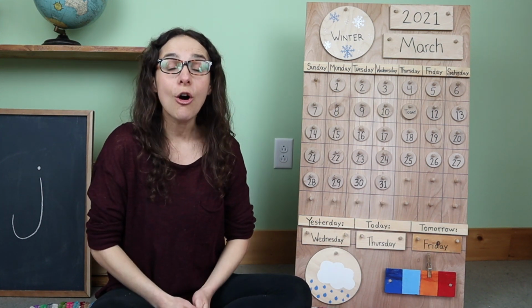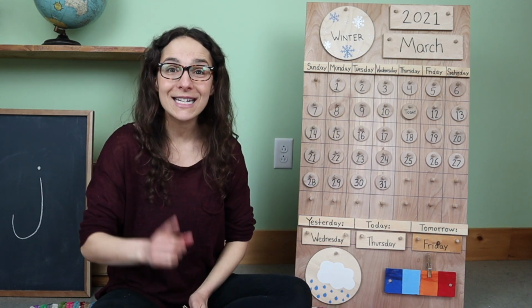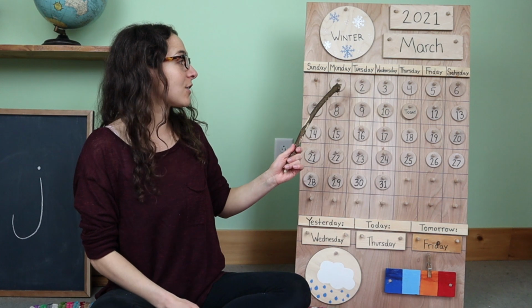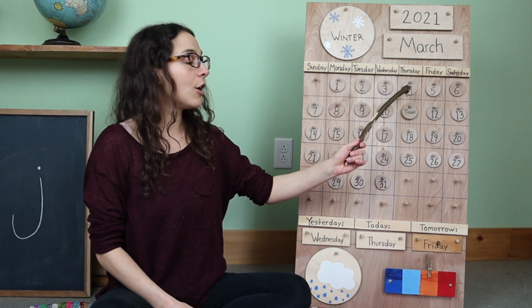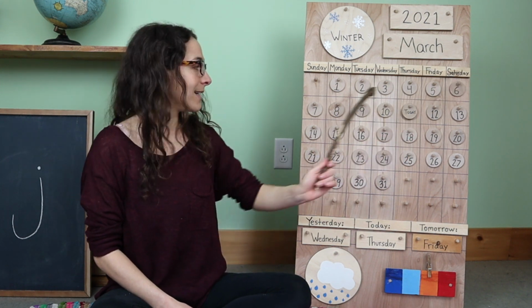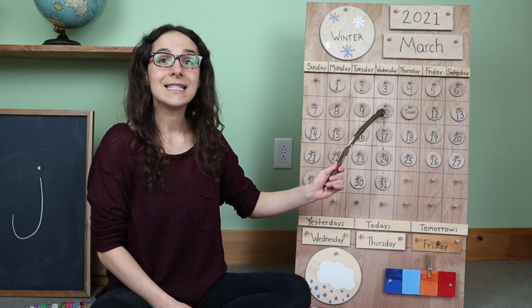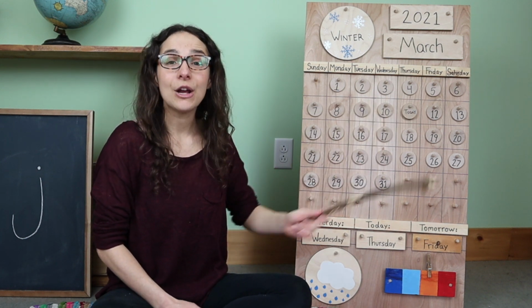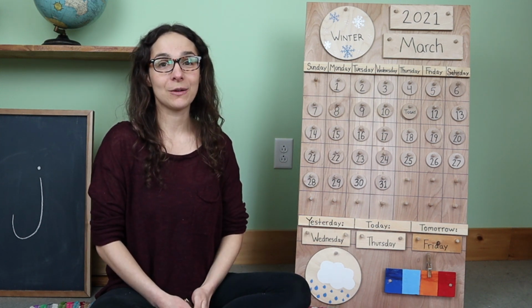Now let's see those counting fingers, and we're going to warm them up. We need to count all the days that we've had so far in the month of March. Are you ready to count with me? Let's start at the number 1, 2, 3, 4, 5, 6, 7, 8, 9, 10, 11. We have had 11 days so far in the month of March.